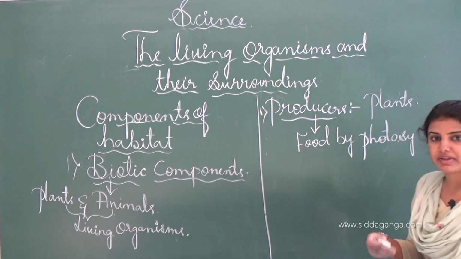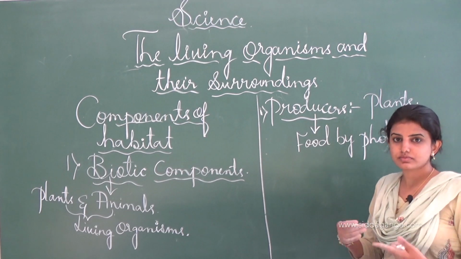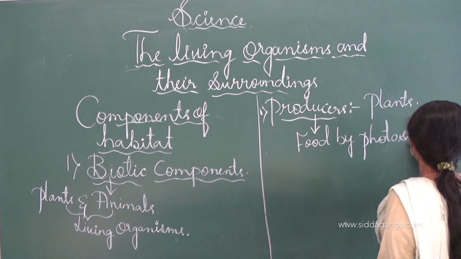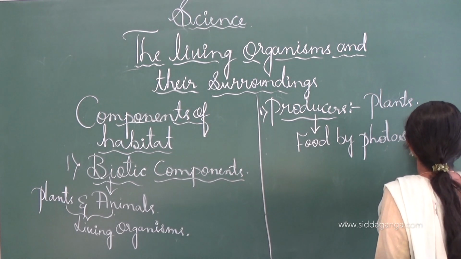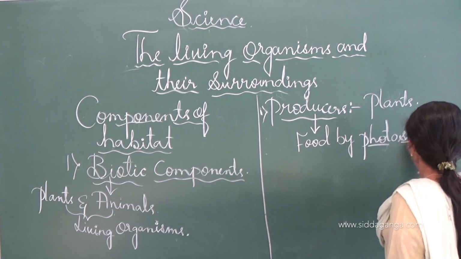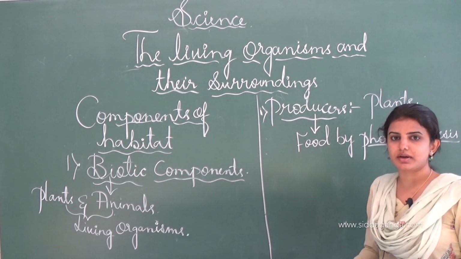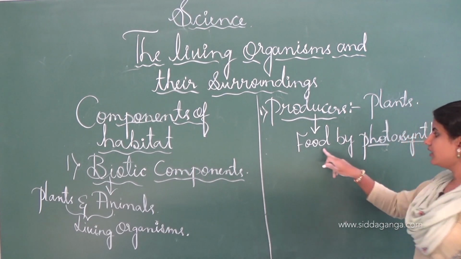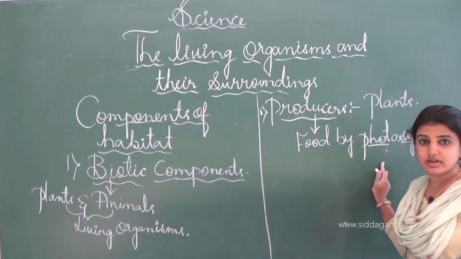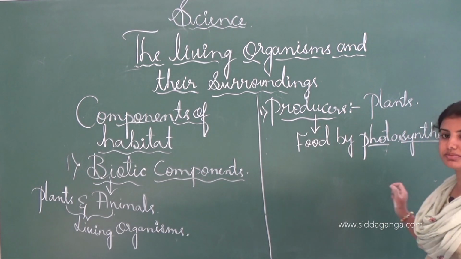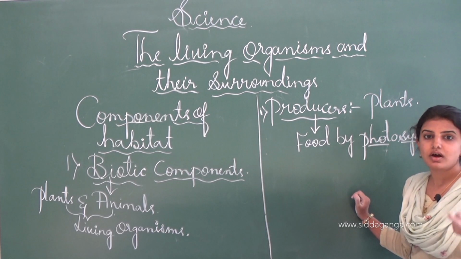In the previous class, we learned about the term photosynthesis. Once again I will tell you, photo means light and synthesis means to prepare. Here plants prepare the food by using the sunlight rays, that is by using simple substances like water as well as the light.